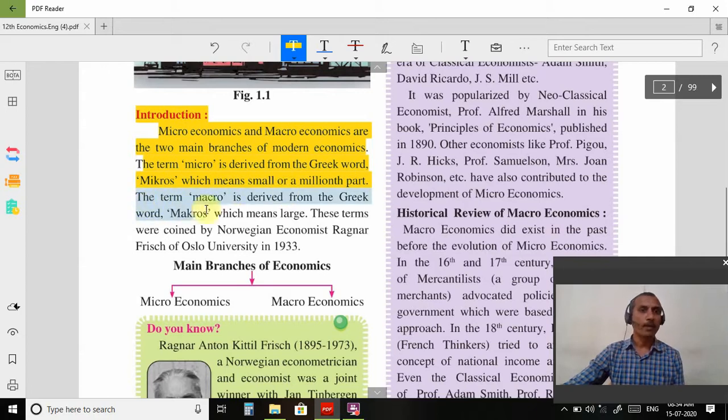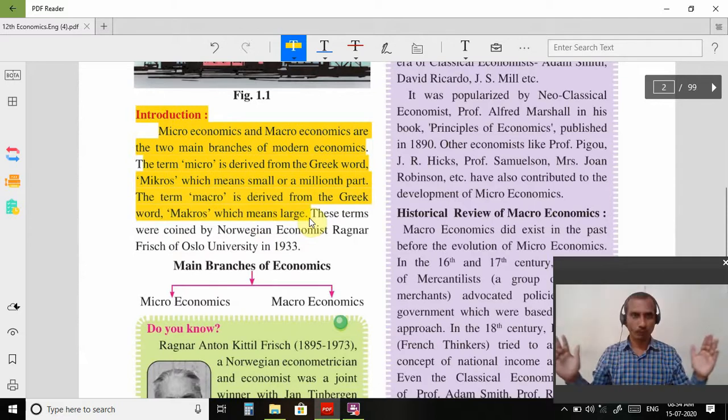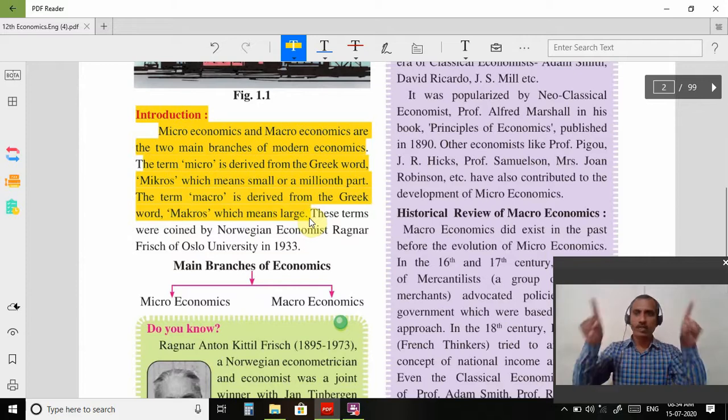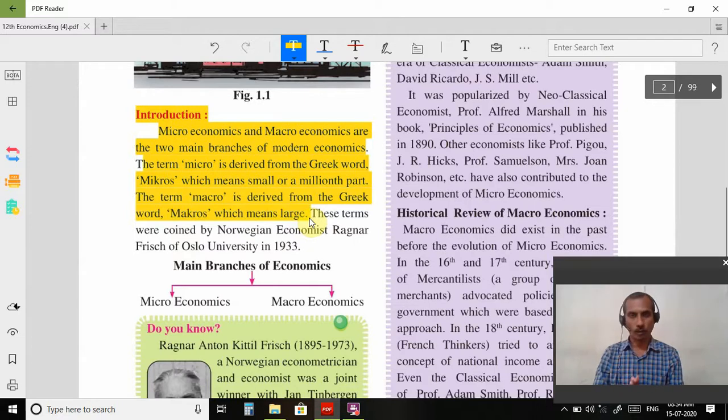The term macro is derived from the Greek word macros, which means large. इसका मतलब ये micro means very very small and macro means very very large. When we are going to study a particular thing in detail, that is microeconomics, and when we are going to choose a large aggregate unit, that is called macroeconomics. Micro means small, macro means large.